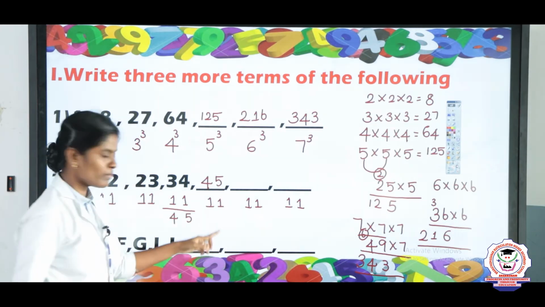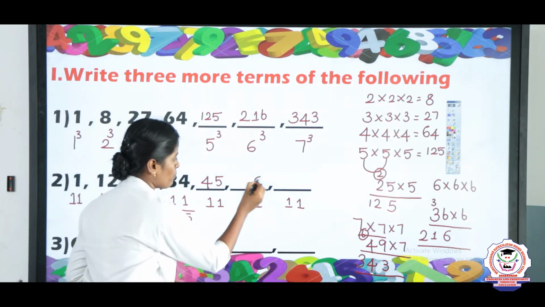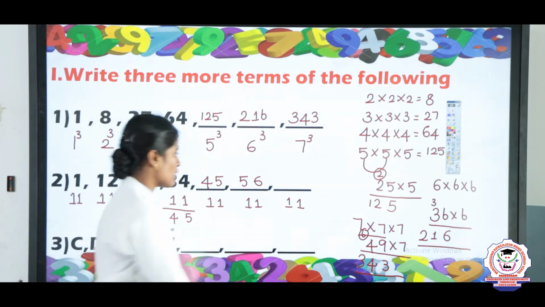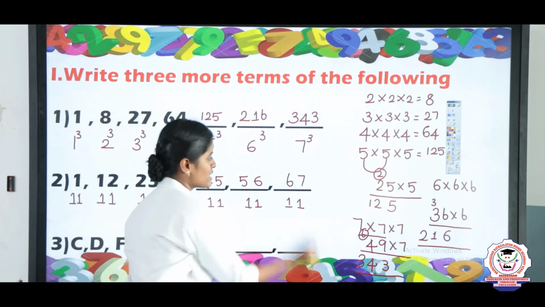Next you will take 5 plus 1, the answer is 6. 4 plus 1, the answer is 5. Next you will take 6 plus 1, the answer is 7. 5 plus 1, the answer is 6.